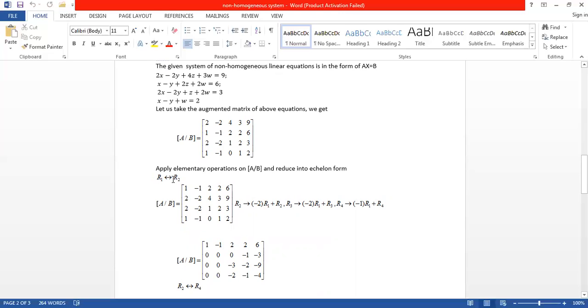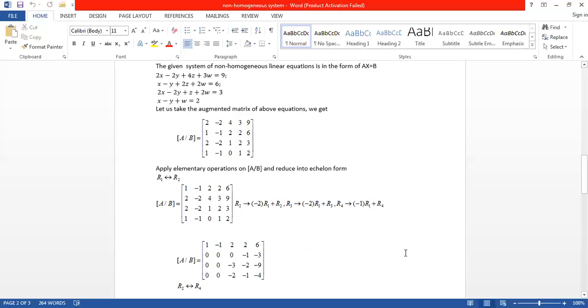So the augmented matrix AB equals 1, minus 1, 2, 2, 6; 2, minus 2, 4, 3, 9; 2, minus 2, 1, 2, 3; 1, minus 1, 0, 1, 2. Now R2 becomes R2 minus 2R1, R3 becomes R3 minus 2R1, R4 becomes R4 minus R1.